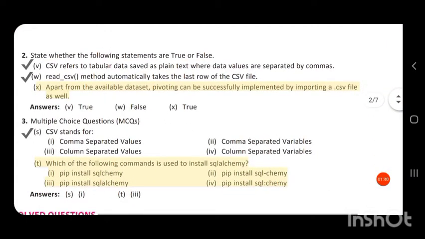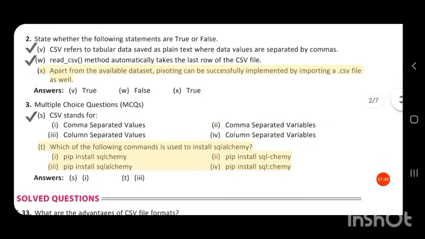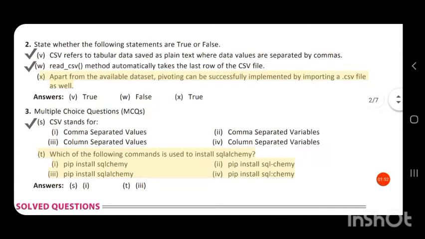Now, question number 2, true or false. State whether the following statements are true or false. CSV refers to tabular data saved as plain text, where data values are separated by commas. What is a CSV file?